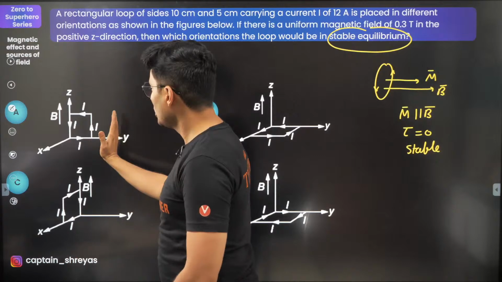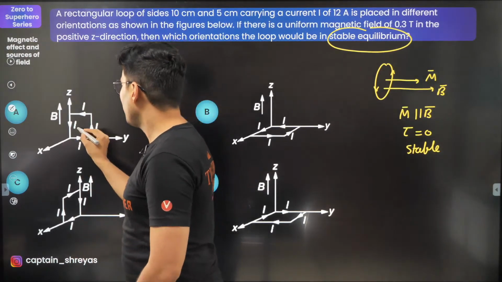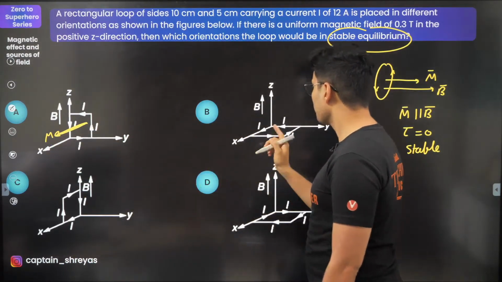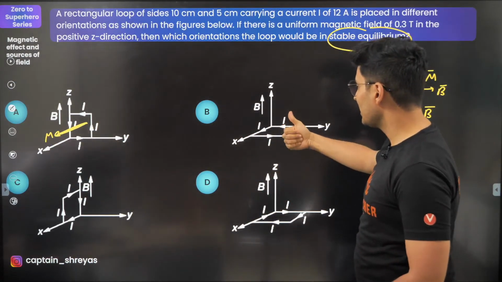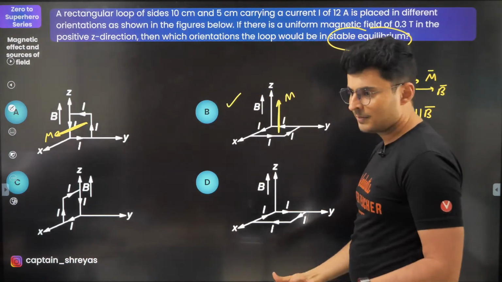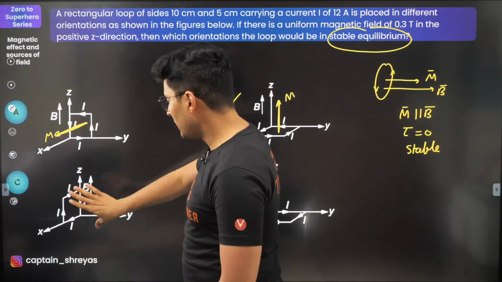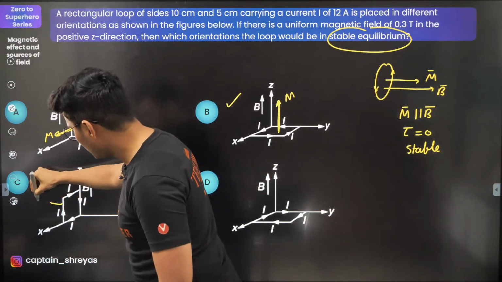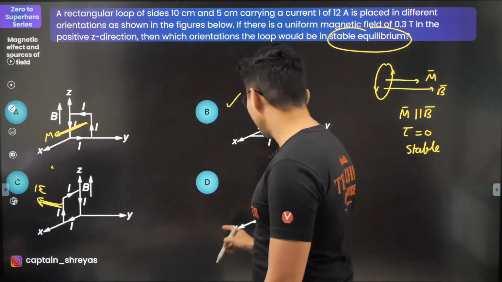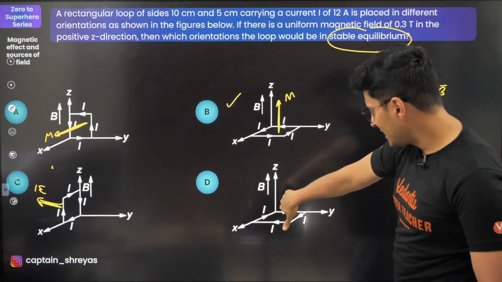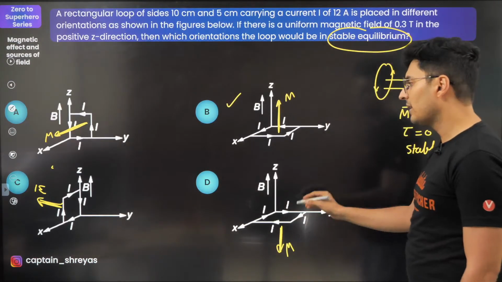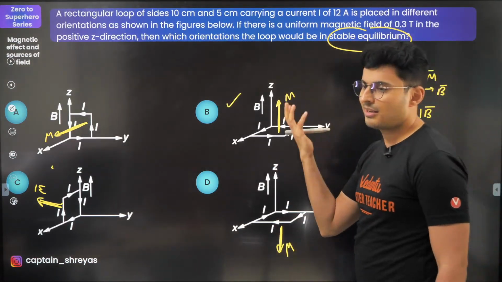In this case, you turn your fingers like this, the magnetic moment comes along the X direction. No, wrong. In this case, the current is going like this, so magnetic moment will come this way. I think B should be the answer, but still, I'll do a check. Current is going like this, so I think the magnetic moment will go this way. This is where the M will be. And the last one, the current is going like this, so the magnetic moment will be like this. It is not parallel, it's anti-parallel. All the other three options are wrong. This will be correct. Done.